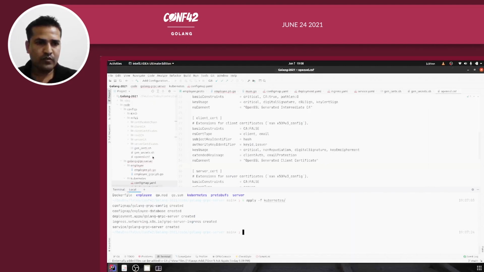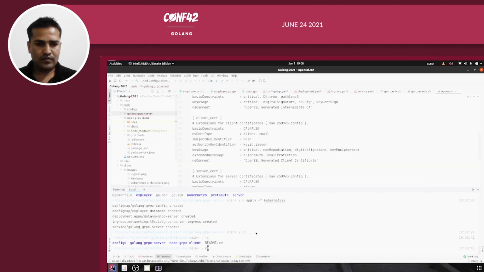So now we will move to the Node.js gRPC client, and we will try to run it, right? This Node gRPC client will run on my local and it will talk to the Golang gRPC server running on a Kubernetes cluster behind the ingress, right? So let me first run it and then we will walk through the code.